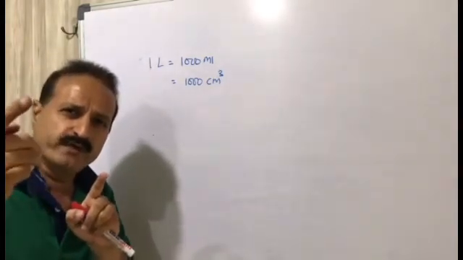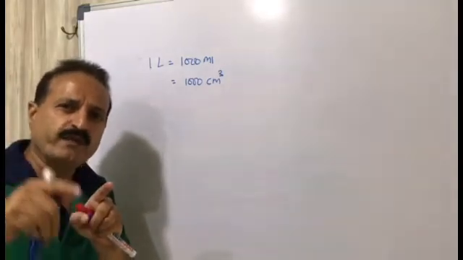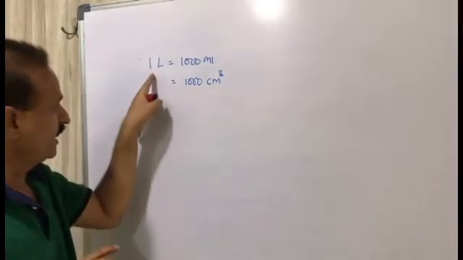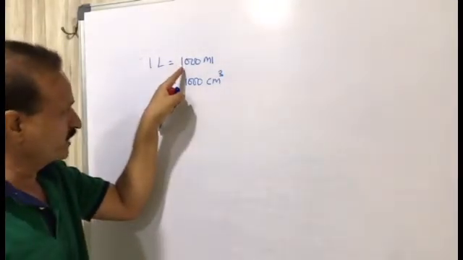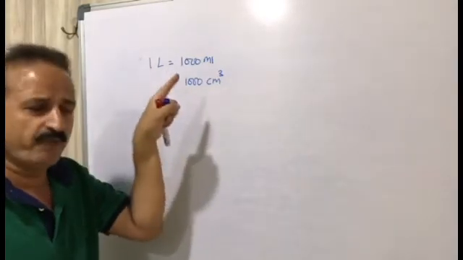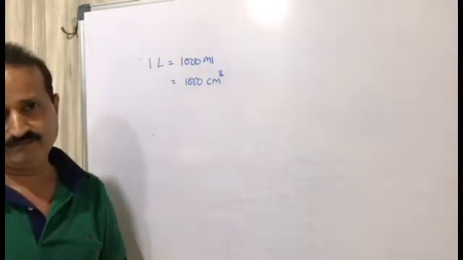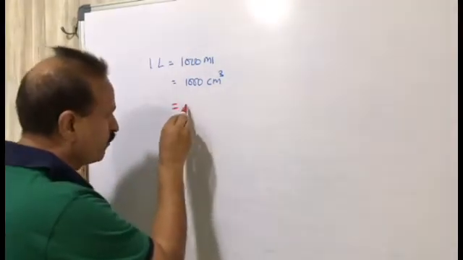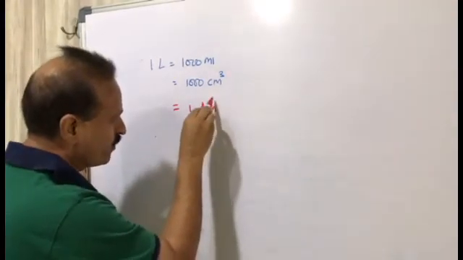It is the big unit, so the small unit will be cm into cm into cm, that is cm cube. So 1 liter equals 1000 milliliter equals 1000 cm cube equals 1 dm cube.